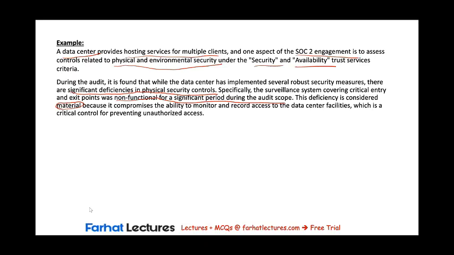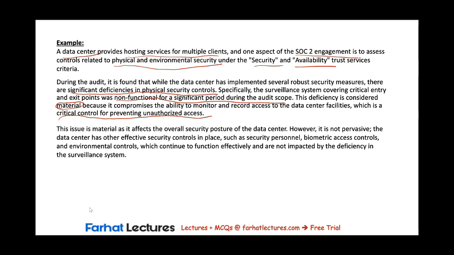This is the magic word, material. So we're going to have either a qualified or an adverse opinion, because it compromises the ability to monitor and record access to the data center facilities, which is a critical control for preventing unauthorized access. So here we have a material issue, but we need to know more facts in order to determine whether it is pervasive or not. Next, the issue is material as it affects the overall security. However, it is not pervasive. Since it's not pervasive, then the appropriate opinion in this case, as you might guess, would be a qualified opinion.